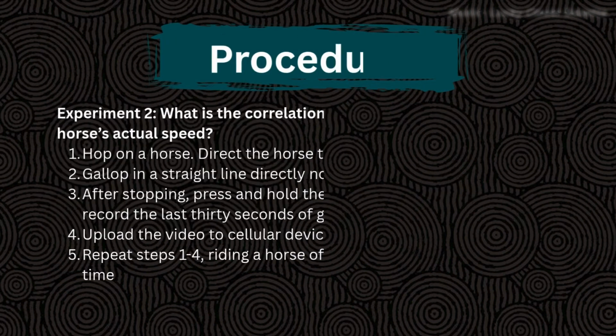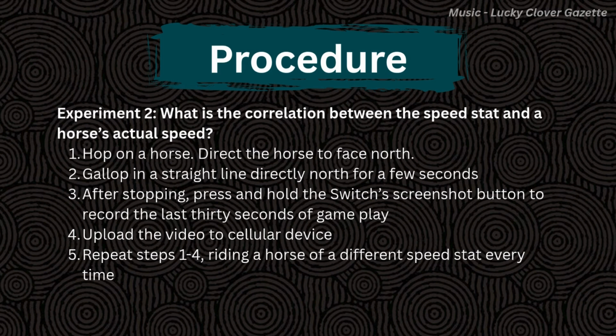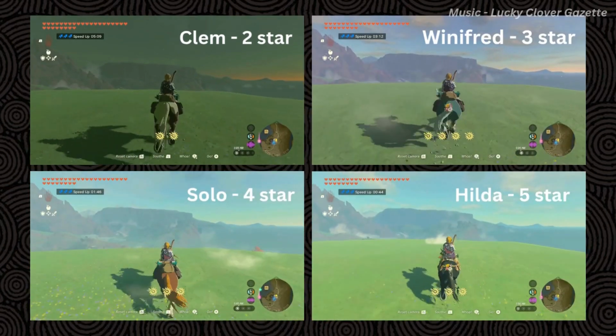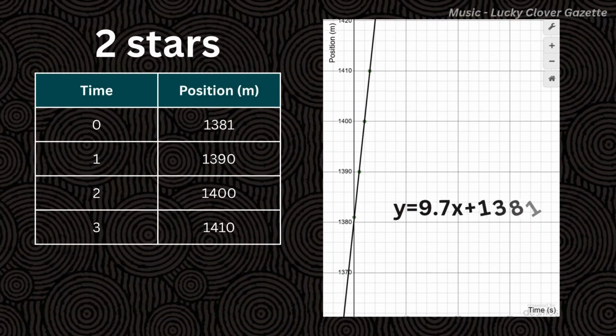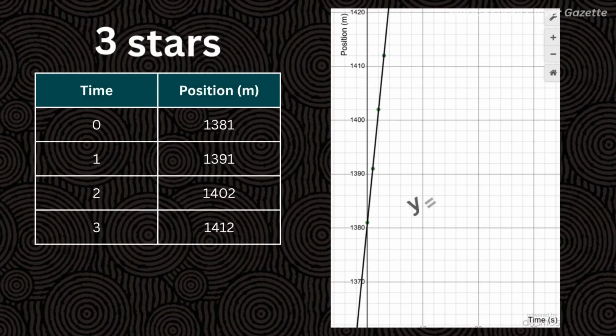Here's the procedure. Here's the experiments. Here's the data. The experimental constraint of limited space really hurt us here with how fast the horses run. But by decreasing the time intervals that position is taken, this has helped. Still, especially with 4 and 5 stars, it's difficult.